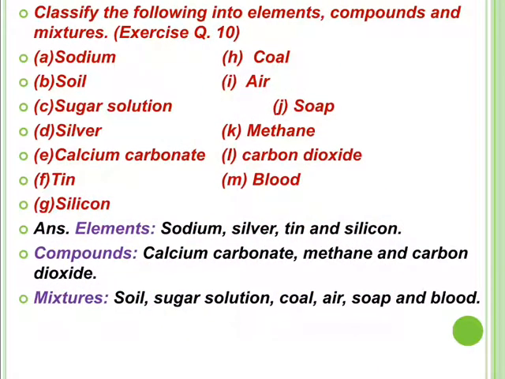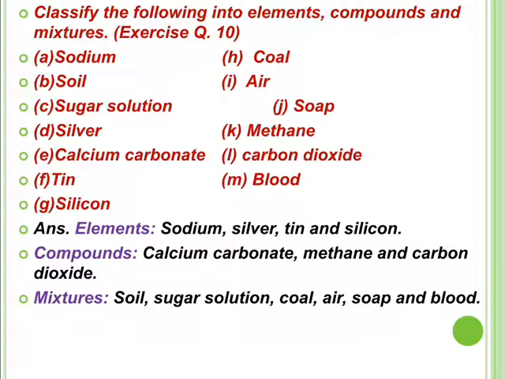Similarly, you can be asked to classify the following into elements, compounds and mixtures: sodium, soil, sugar solution, silver, calcium carbonate, tin, silicon, coal, air, soap, methane, carbon dioxide and blood. You can make a table of elements, compounds and mixtures and put them into the appropriate column. Elements: sodium, silver, tin, silicon. Compounds: calcium carbonate CaCO3, methane CH4, carbon dioxide CO2. Mixtures: soil, sugar solution, meaning sugar in water,